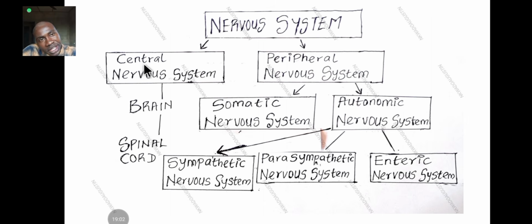All right, here it divides into two: the central nervous system and the peripheral nervous system. The central nervous system consists of what? Just the brain and the spinal cord. Then we go to the peripheral nervous system. The peripheral nervous system further divides into what?